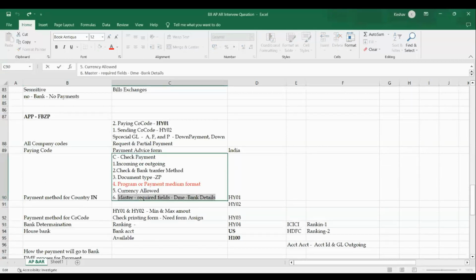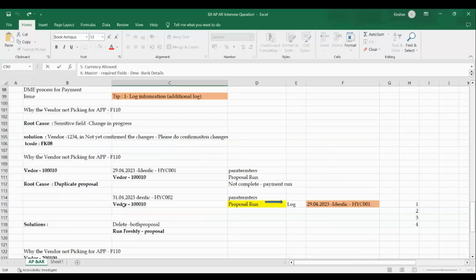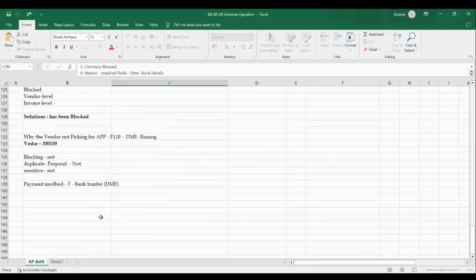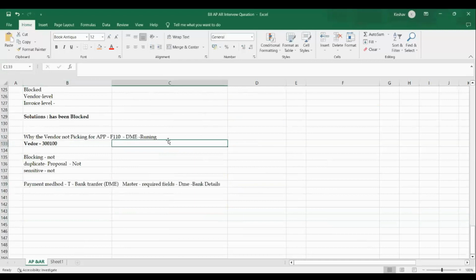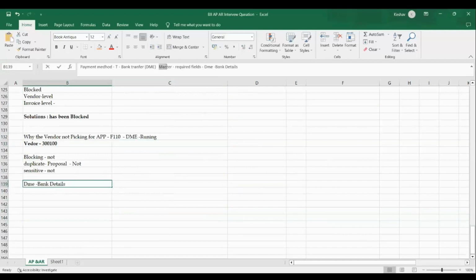Every field of the configuration is impacted while running F110. Every field is very important for running. What happened? The payment method here is activated.